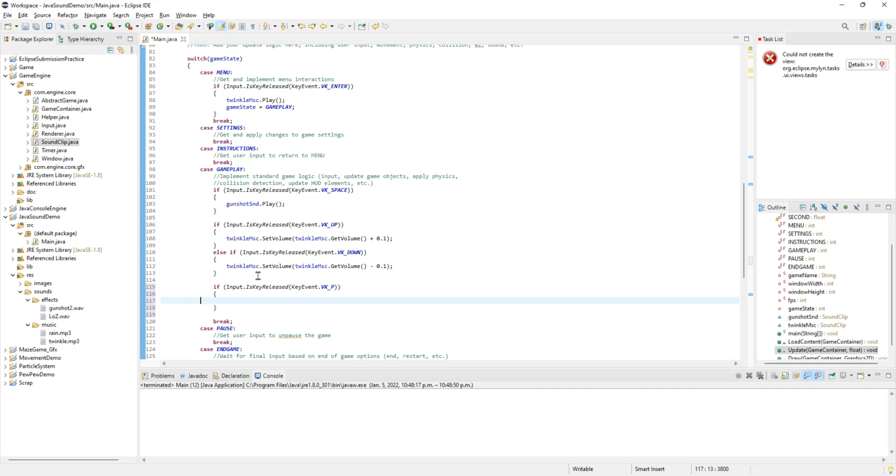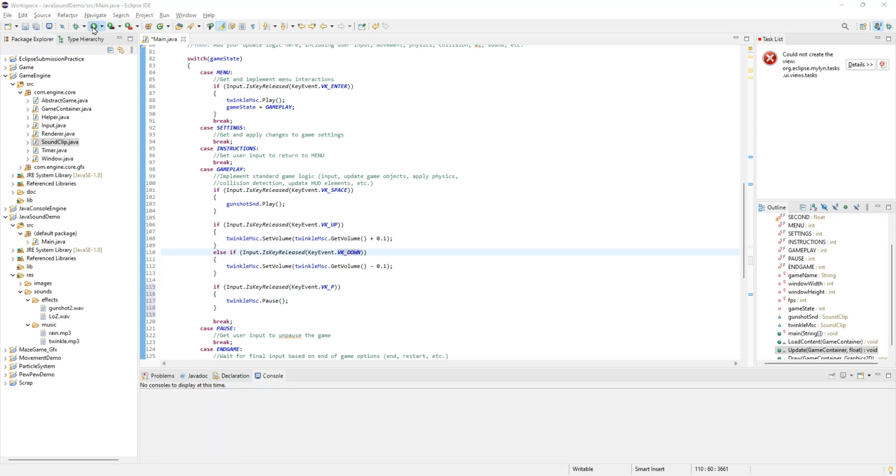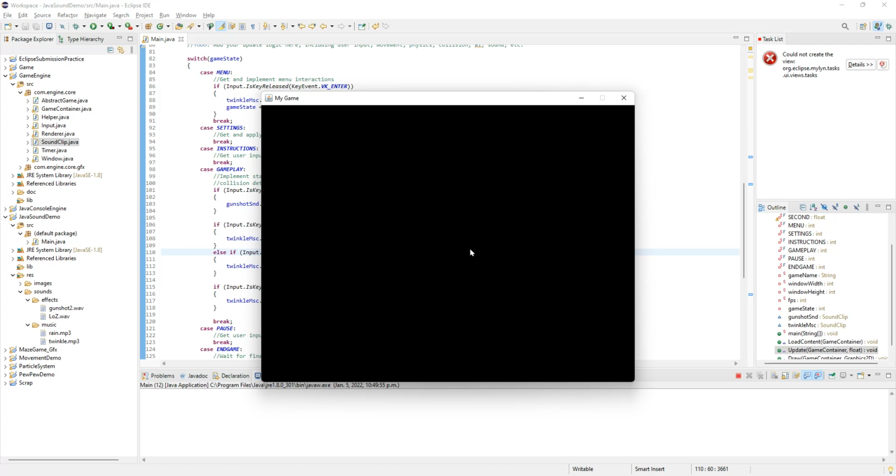So if we get the pause key, the P key, then what we're going to do is pause it. So we can say twinkle SND or music MSC. I spelled twinkle wrong. MSC dot pause. And now we should be able to run it and pause it now with the P key. Okay, now the P key, and it pauses. Now I don't have anything to unpause it though. How do I unpause it?